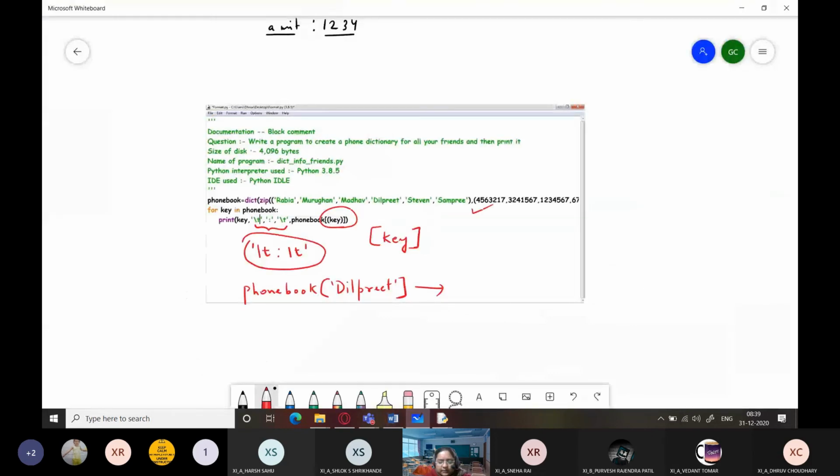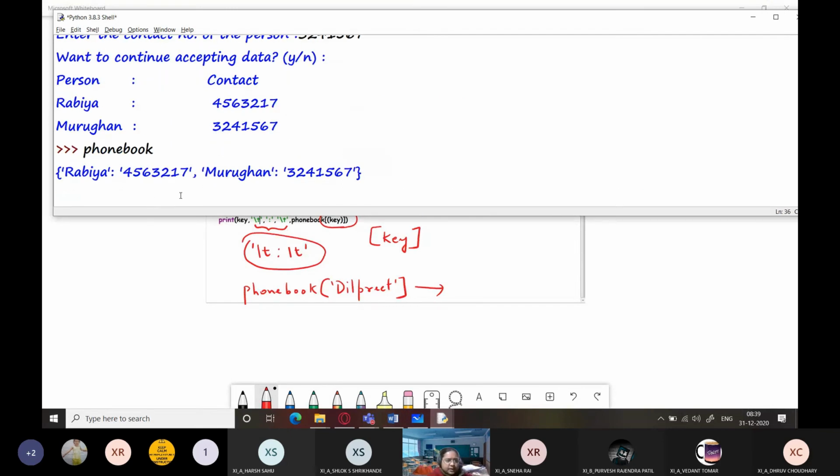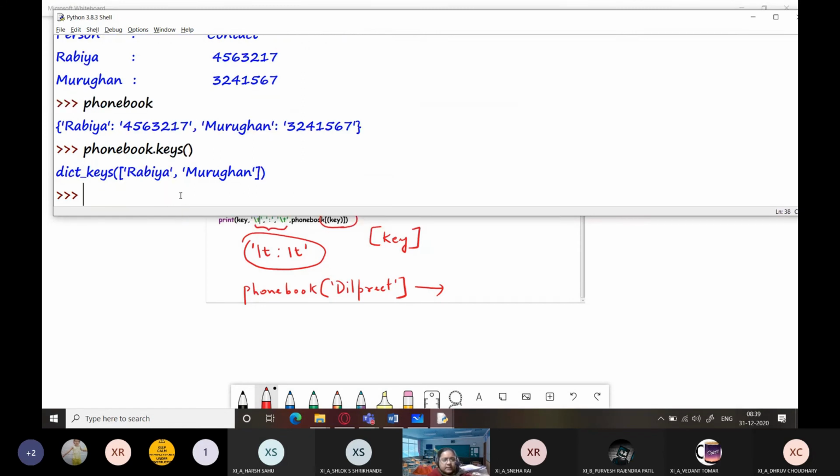Accessing keys only. Now, if you want to specifically access only keys and values, what to do? Like I have the phone book here. Now, when I enter phone book, there are two values over here, right? So when I write phone book dot keys, this keys method will return only the keys within the dictionary.